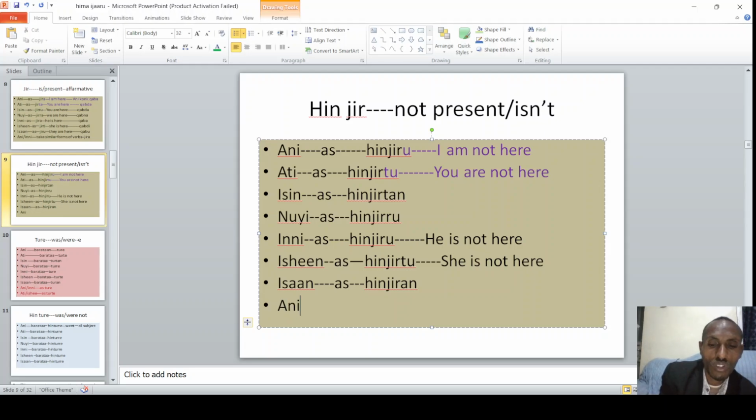Ani and inni. They take a similar form, hinjiru. He is not present here, right? Hinjiru. So this is what makes them similar.